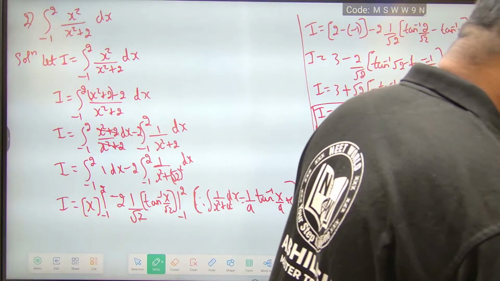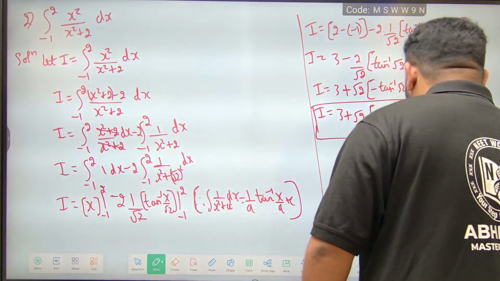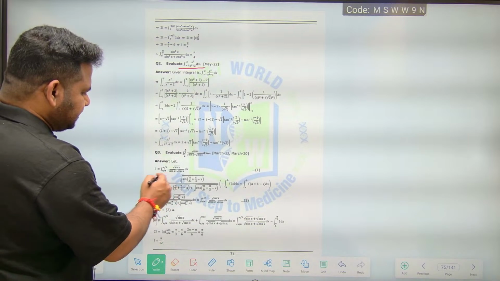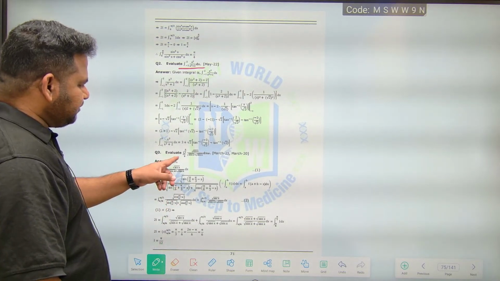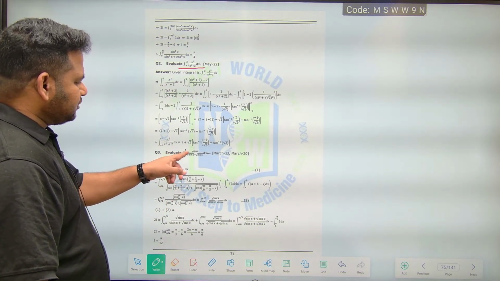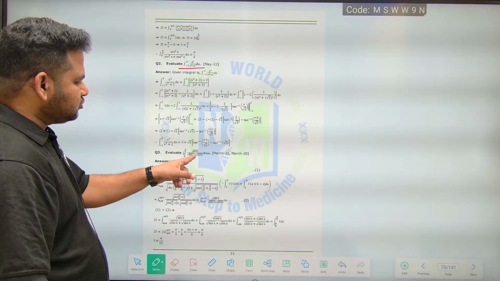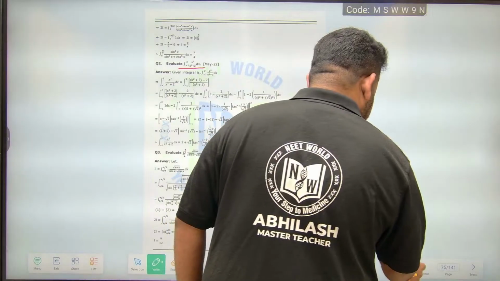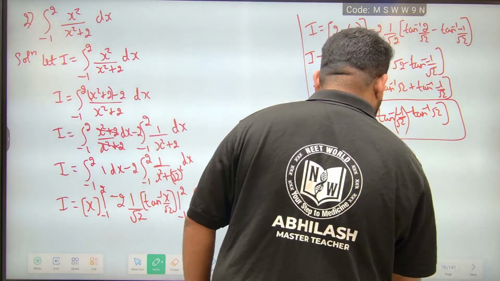Very important question. What is the question that we have? See here, look at this question. They are telling evaluate the integral from pi by 6 to pi by 3 of root sin x by root sin x plus root cos x dx. This is what they are asking. So let us take up this question.